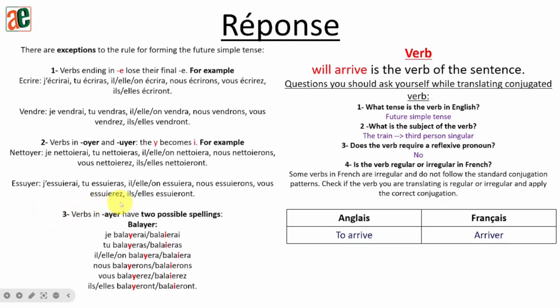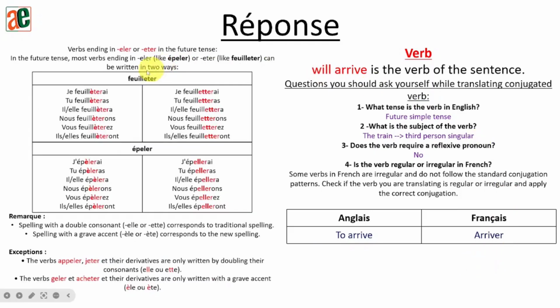Verbs ending with A-Y-E-R have two possible spellings. So this verb doesn't end with A-Y-E-R. So we'll skip again this rule. So we have the verbs ending with E-L-E-R or E-T-E-R. So they have both conjugations, okay, where we add an extra accent on the E, or sometimes we can double the last consonant. Okay, so if it is L, we'll double the L. If it is T, we'll double the T. And both will be correct. So for all verbs ending with E-L-E-R or E-T-E-R for future tense, we can have both conjugations.